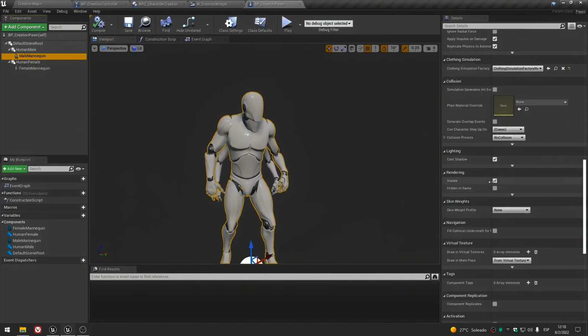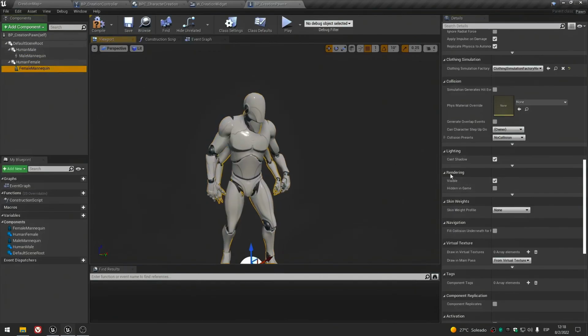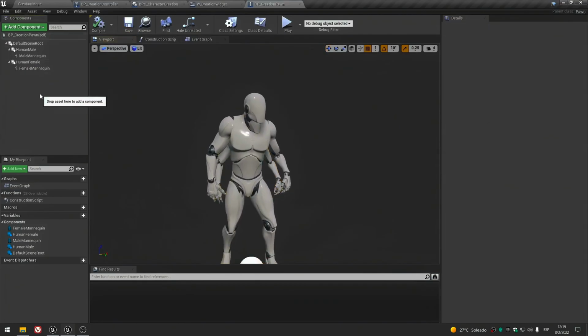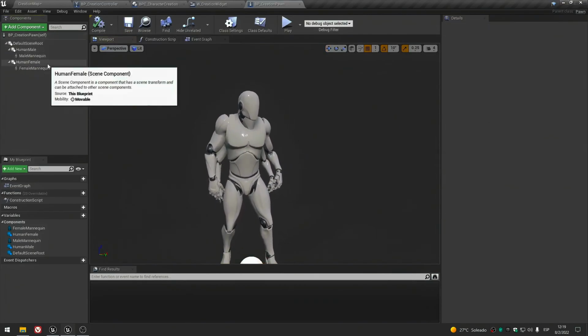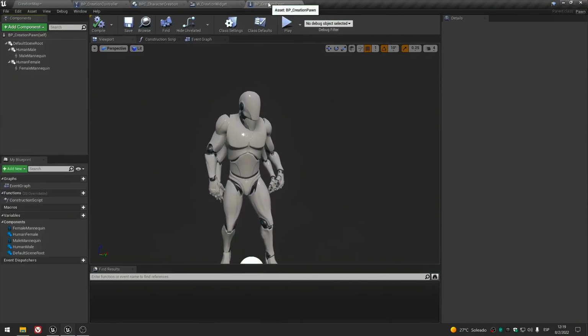And that's okay actually. We're loading all the assets at the same time, but we will toggle the visibility of each one based on a certain rule. In our final system we'll have functions that will toggle materials or meshes, but here in the creation pawn we will have one function that will toggle the visibility.